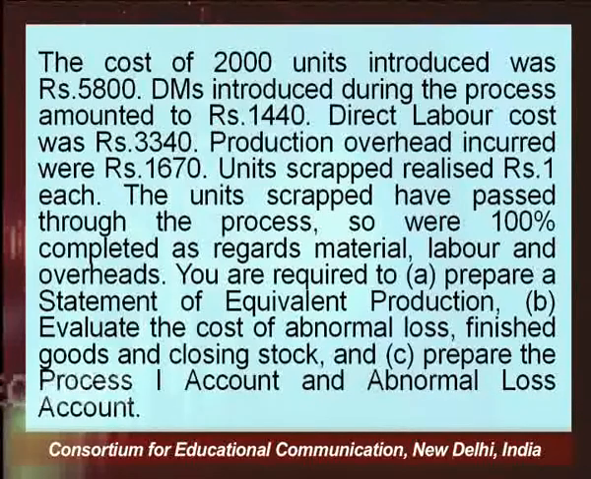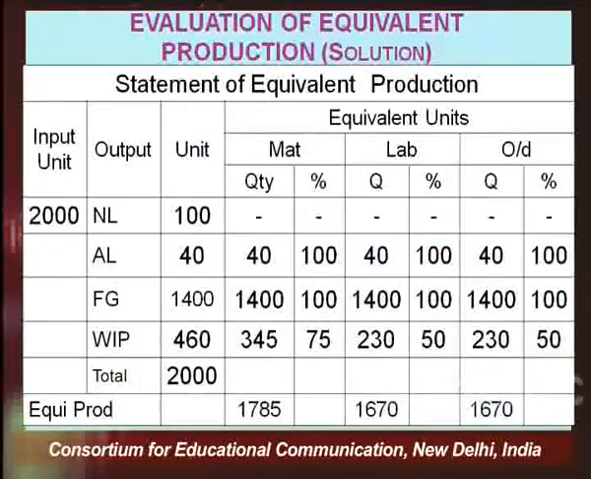But before preparing the process account and the losses account, we have to prepare the three statements which we talked about earlier. That is, we have to prepare equivalent production, we have to prepare the cost per unit, and we will have to prepare the evaluation statement, right? So let's take the statement of equivalent production in terms of completed units. The first statement is equivalent production.